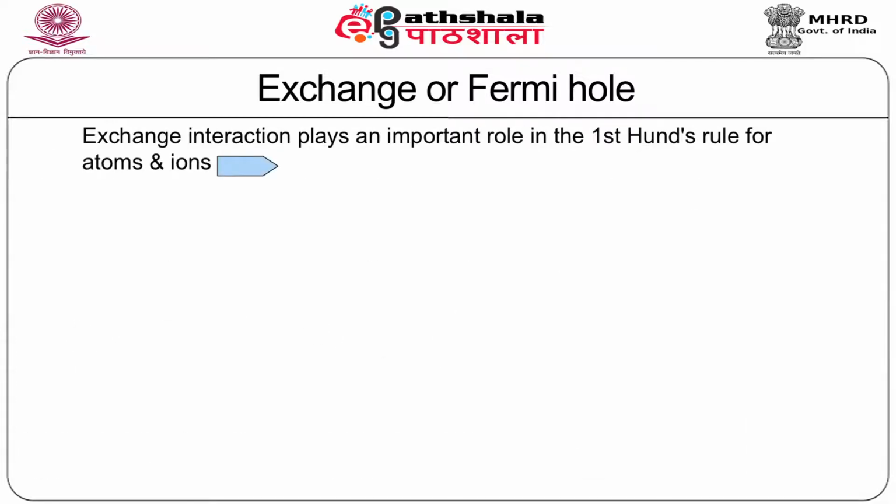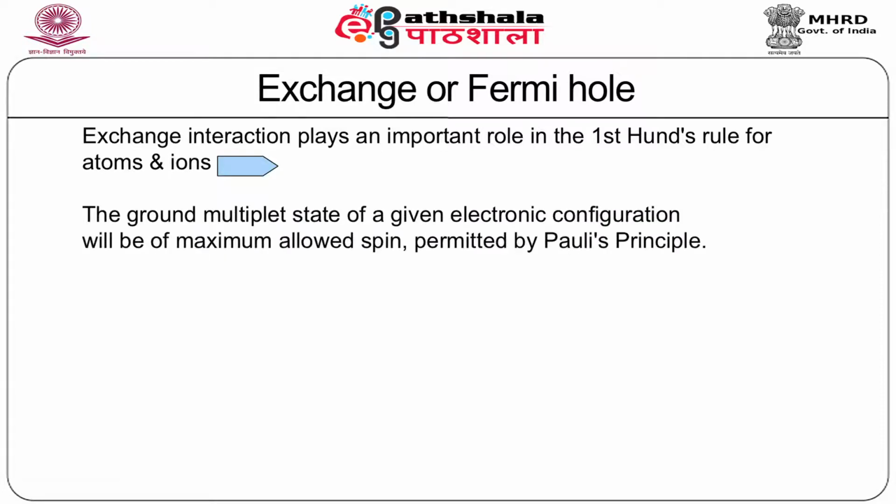Exchange interaction plays an important role in the first Hund's rule for atoms and ions, which says the ground multiplet state of a given electronic configuration will be of maximum allowed spin as permitted by Pauli's principle.